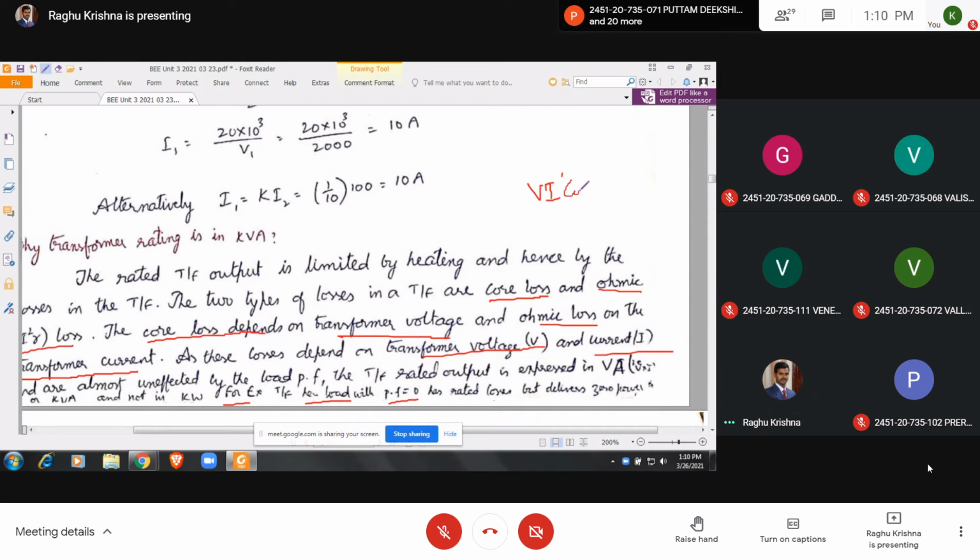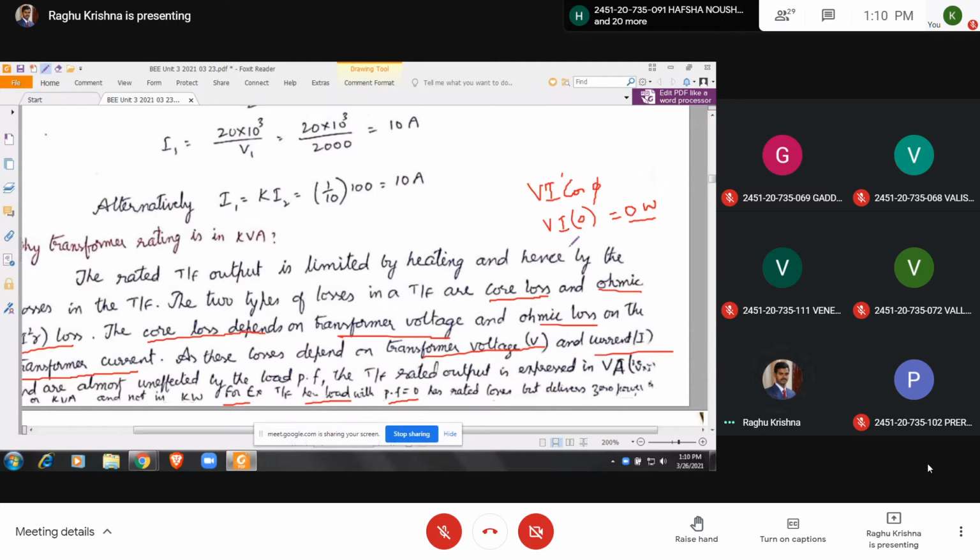The power is equal to VI cos phi. If cos phi is equal to 0, then what happens? Output power is equal to 0. But there will be losses. There will be core losses as the rated voltage is applied, and there will be full load copper losses if the transformer is drawing the full load secondary current. So here the transformer is fully loaded, and even if the transformer is fully loaded, output power is 0.